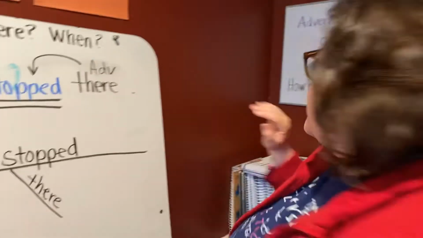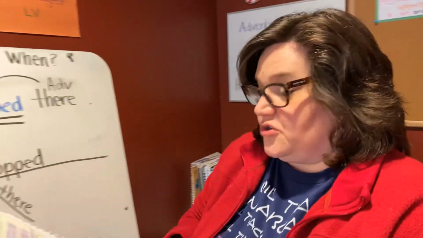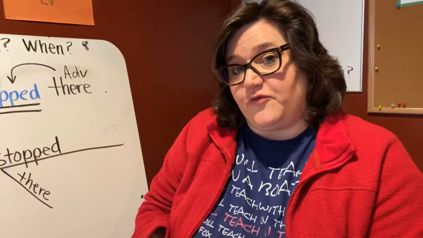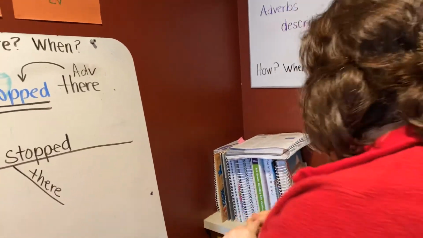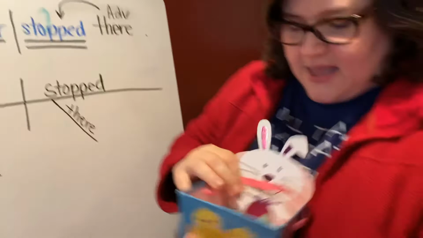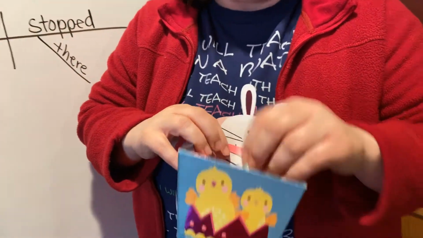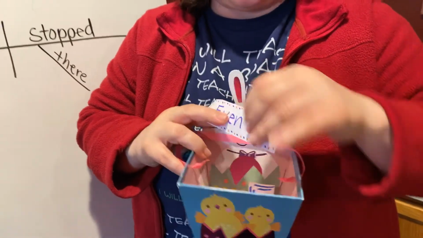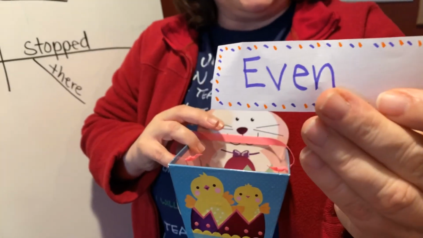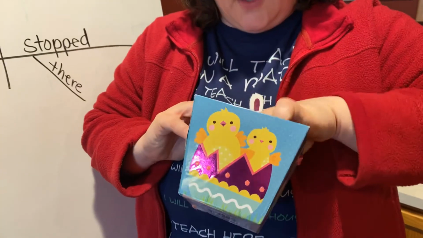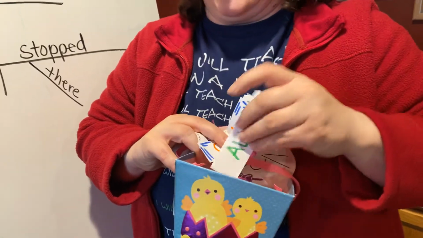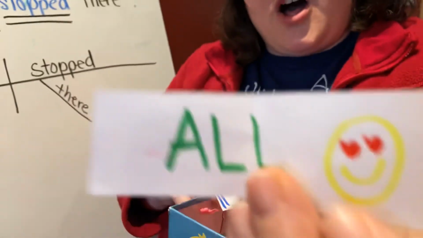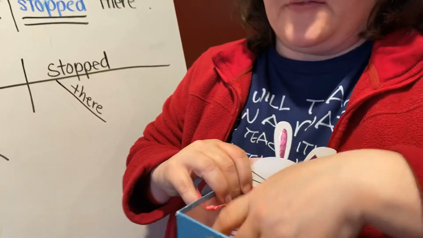Okay, kiddos. Today's assignment is pages 241 and 242, but we've got something special we're going to do. I'm going to draw one of these slips out. These are the choices: you would do the even problems, or you would do the odd problems, or, dun dun dun, you would do all the problems. And look at it, it's a little emoji with little heart eyes, because I know you'd love to get that one.